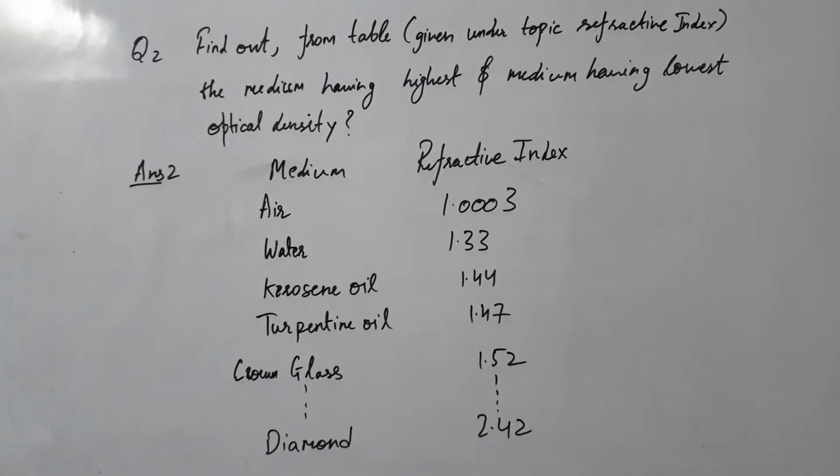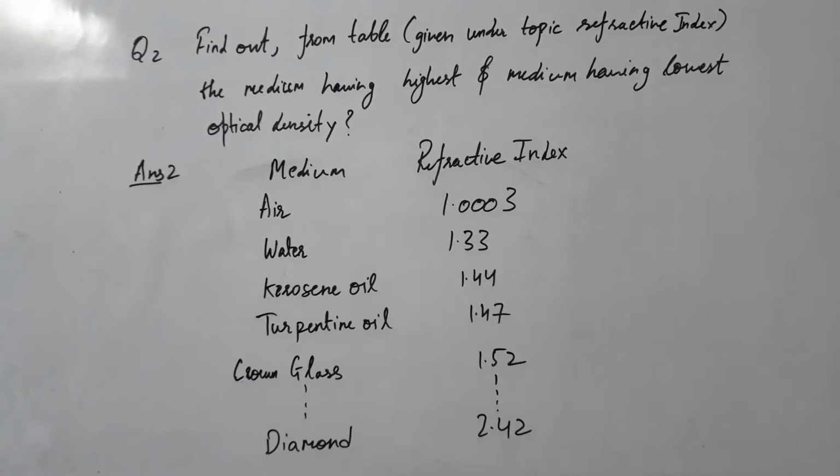It is being given in this question. You have to find the medium which is having the highest and the medium which is having the lowest optical densities. But with respect to this, we will be discussing few things also along with this thing, that how refractive index and optical densities are having a connection, and how the speed of light is having connection with the optical density.